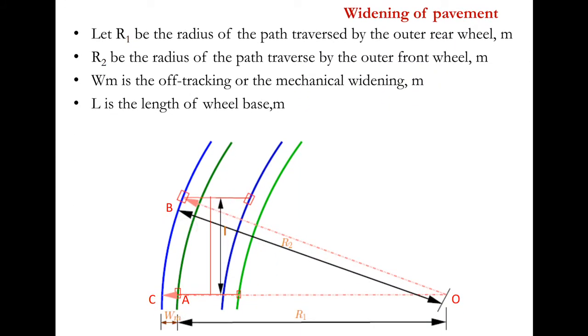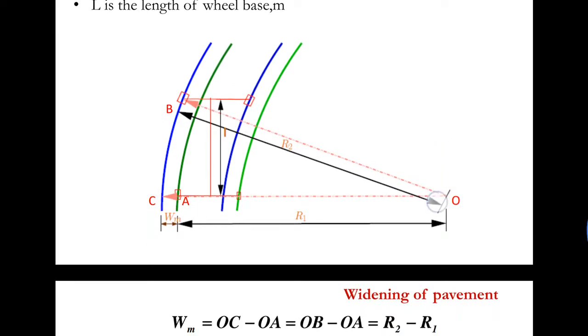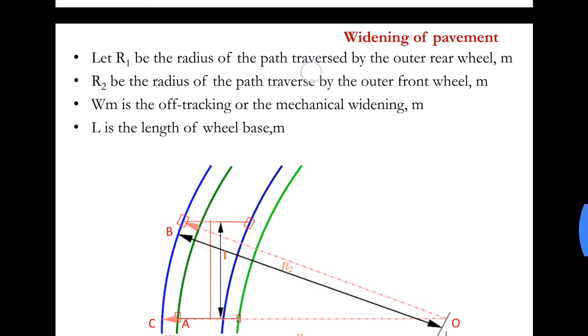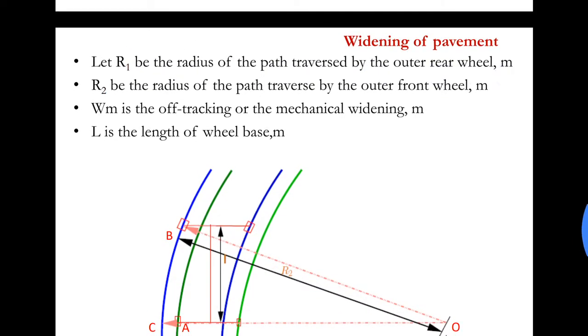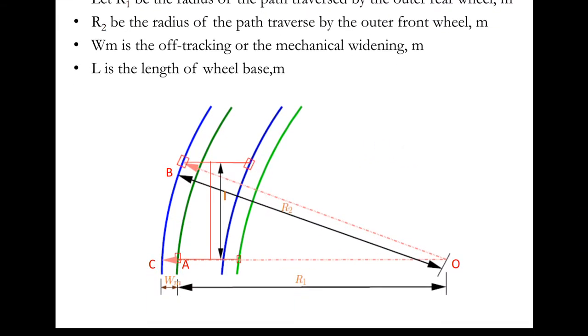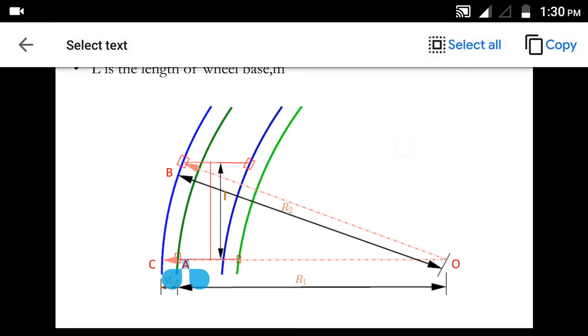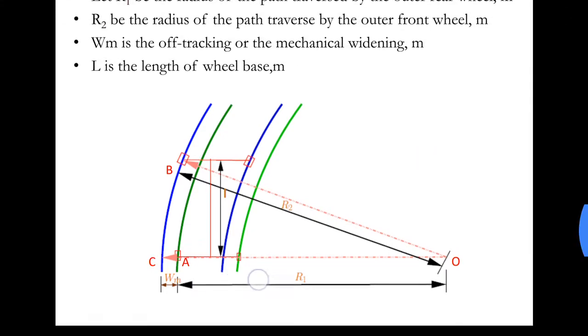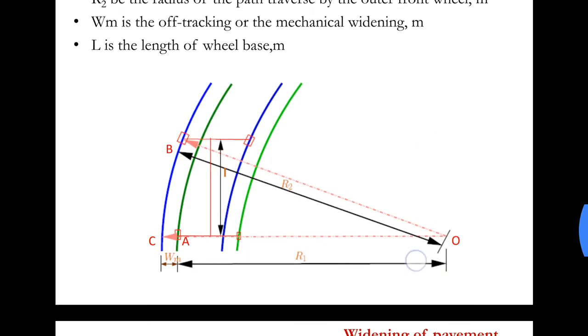Now let us try to derive a formula for the extra widening, that is mechanical widening. Let R1 be the radius of the path traversed by the outer rear wheel. This is the outer rear wheel at A, so let this be R1.